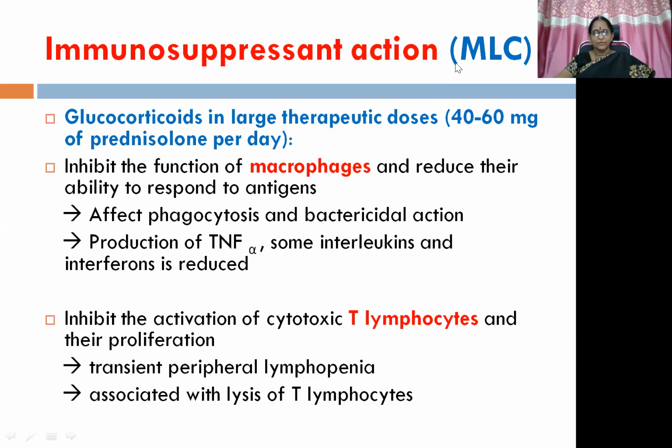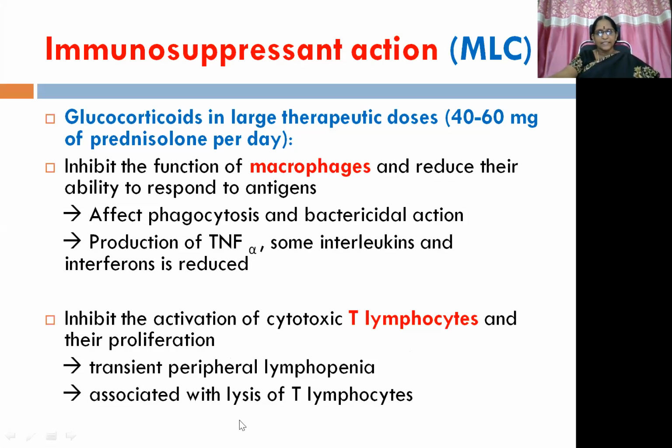So M stands for macrophages. Then apart from that, there is inhibition of the activation of cytotoxic T lymphocytes. L stands for lymphocytes. This is again inhibition of their action and their proliferation. So transient peripheral lymphopenia because of the reduced number, associated with lysis of T lymphocytes.